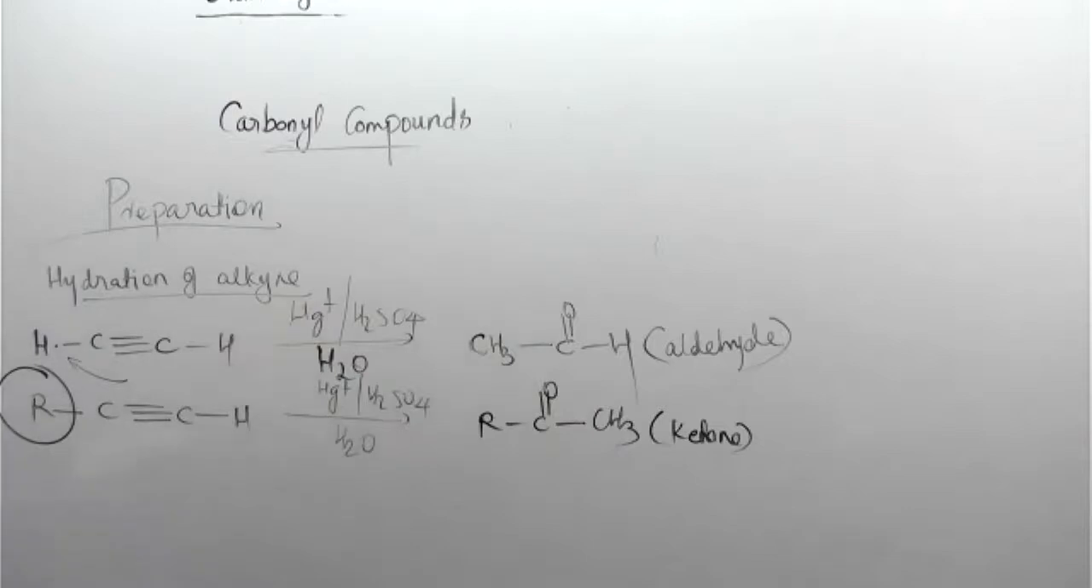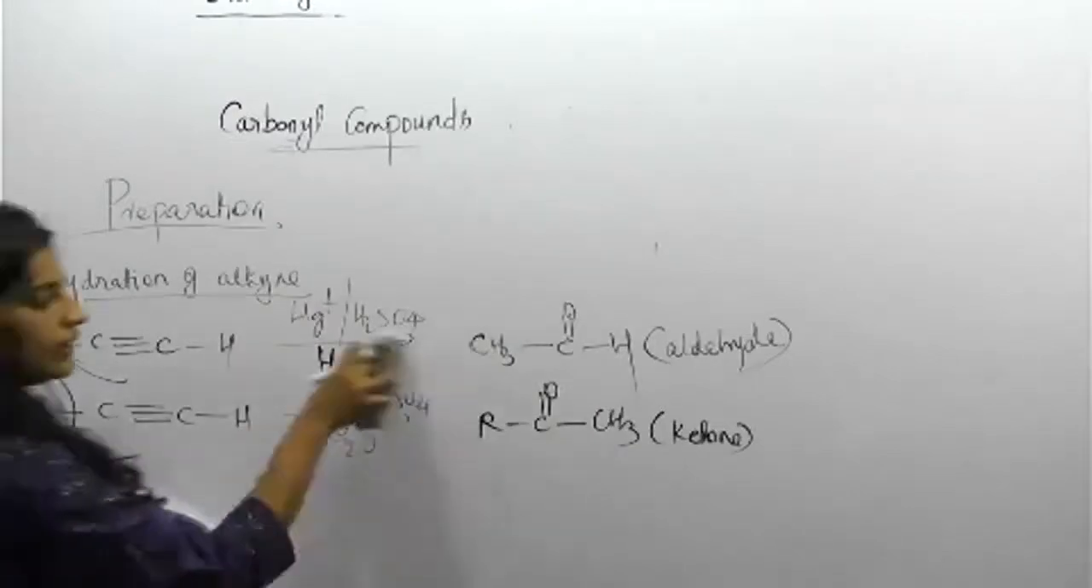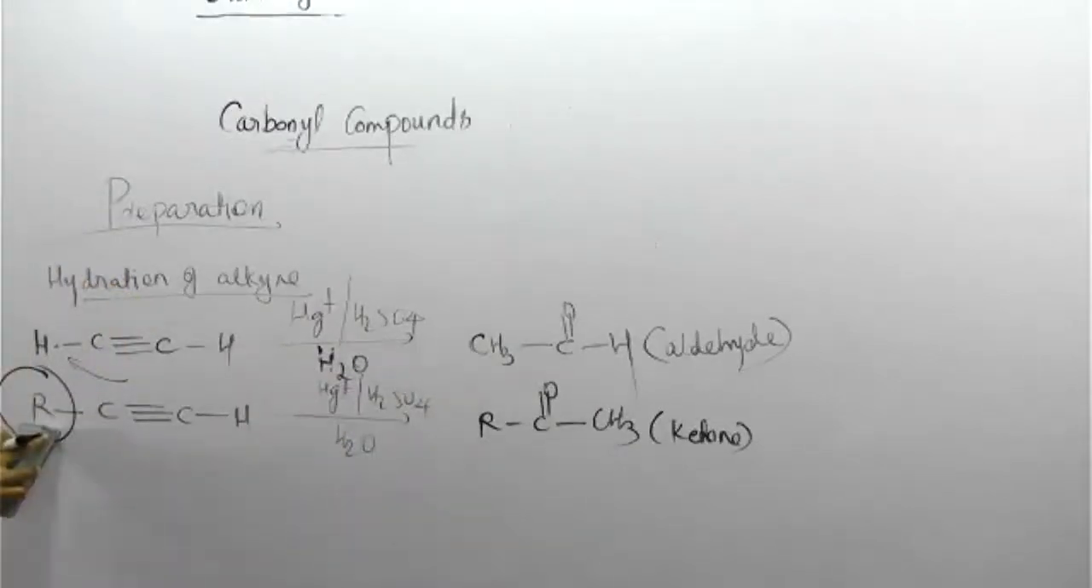Clear? Okay, so remember the rule. If R is with you, ketone is the product. If H is with you, aldehyde is the product. Clear?